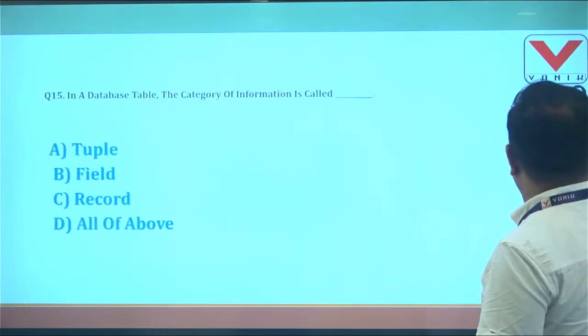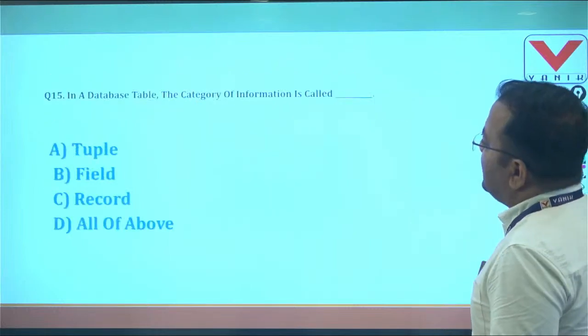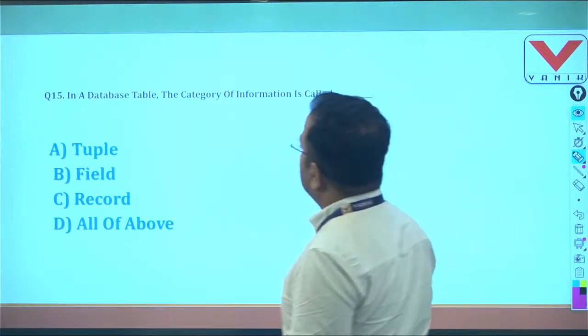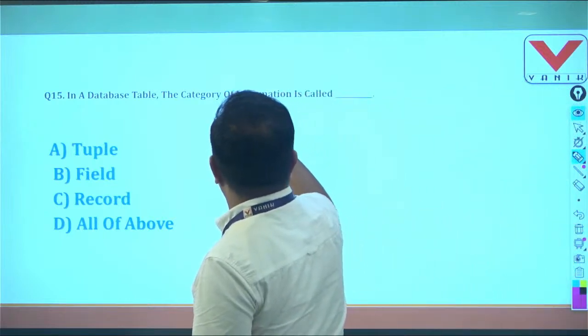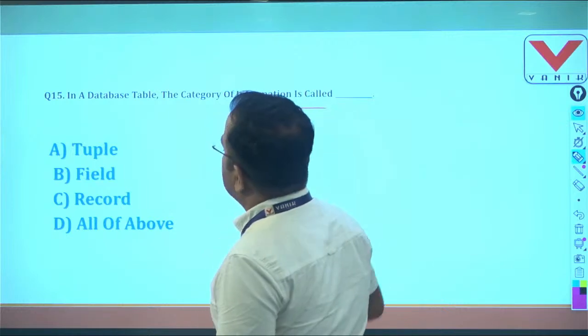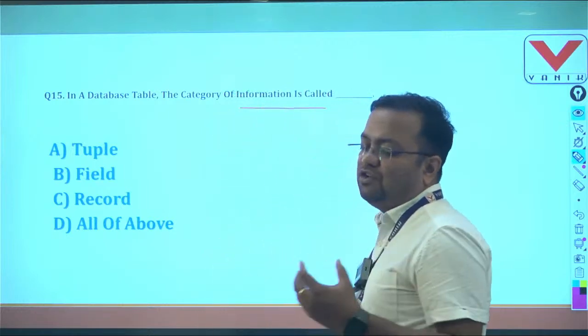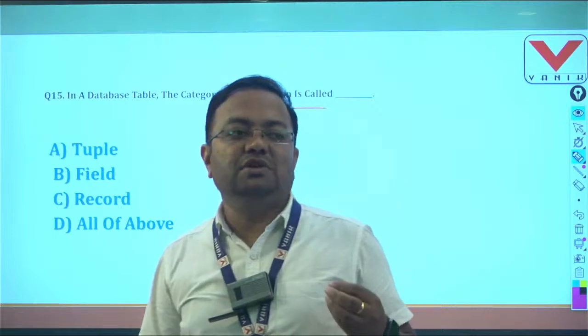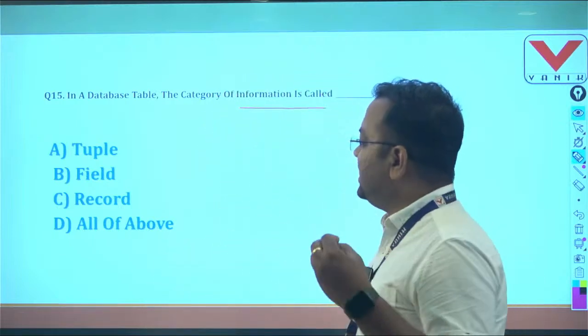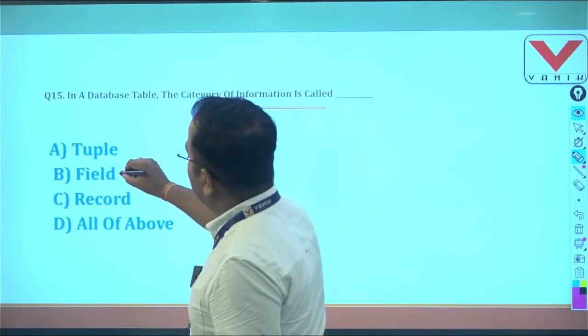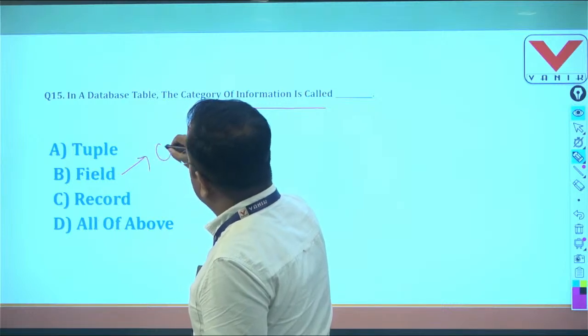Then question number 15. In a database table, the category of information is called dash. So students, it has asked in a database the category of information, meaning the individual data. The individual data is nothing but the field. This is category of information.